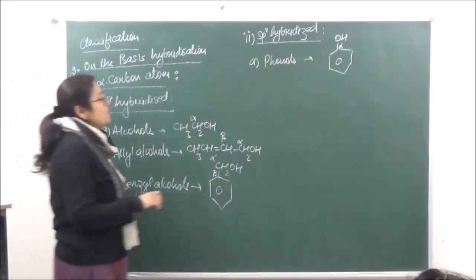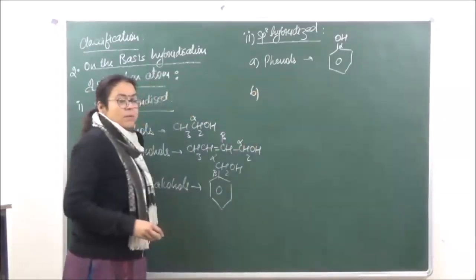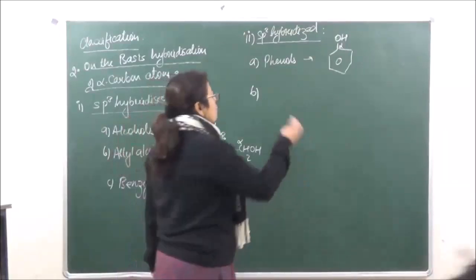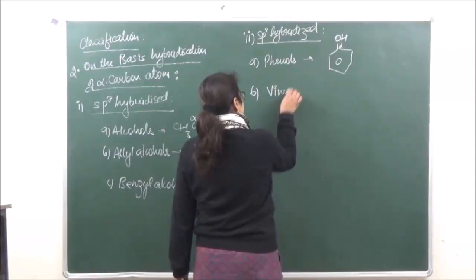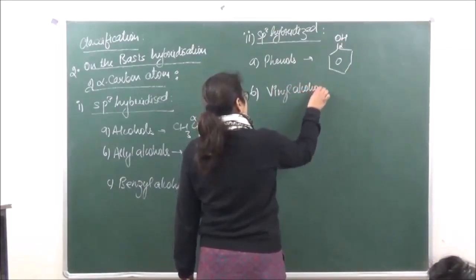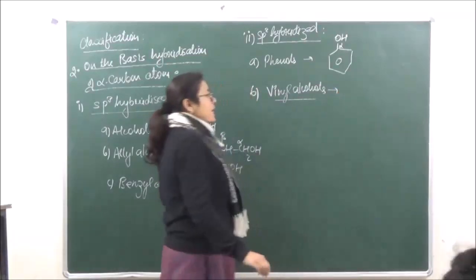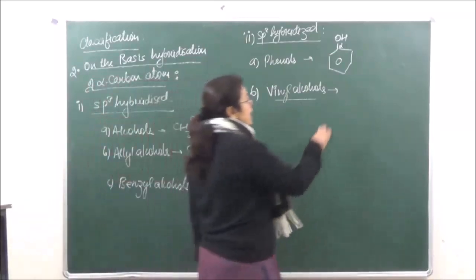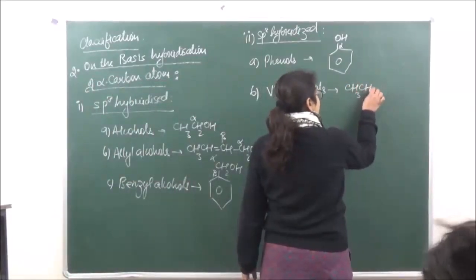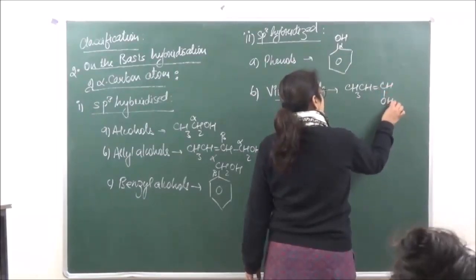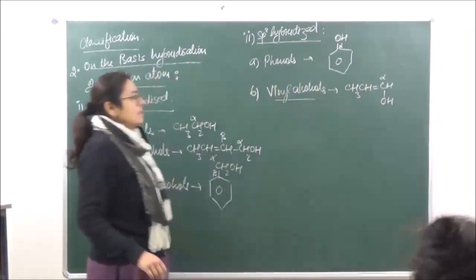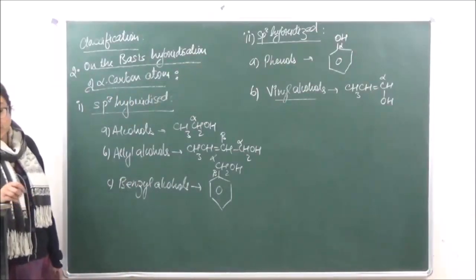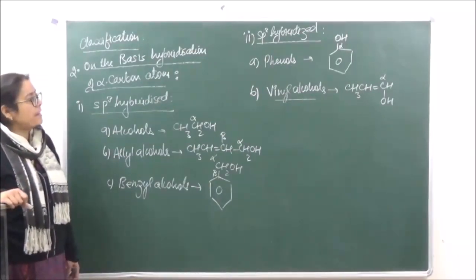Then we come to B, vinyl alcohols, in which again the alpha carbon atom is sp2 hybridized. So this is how we classify these.